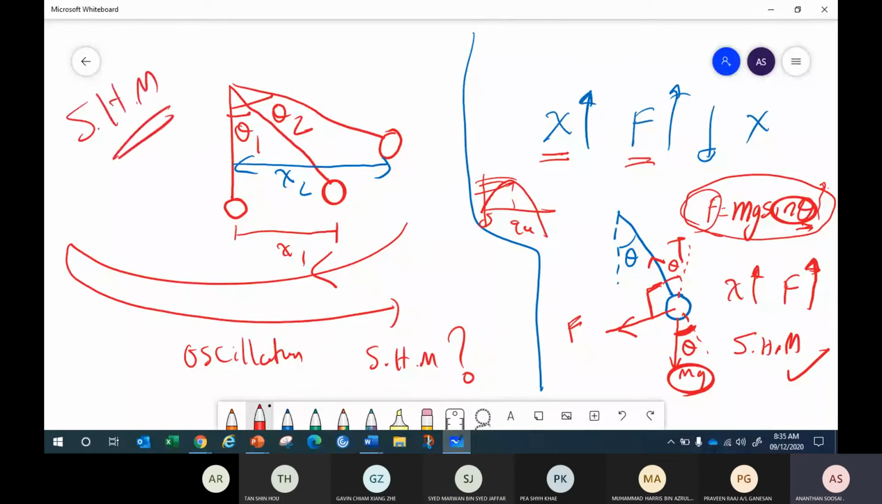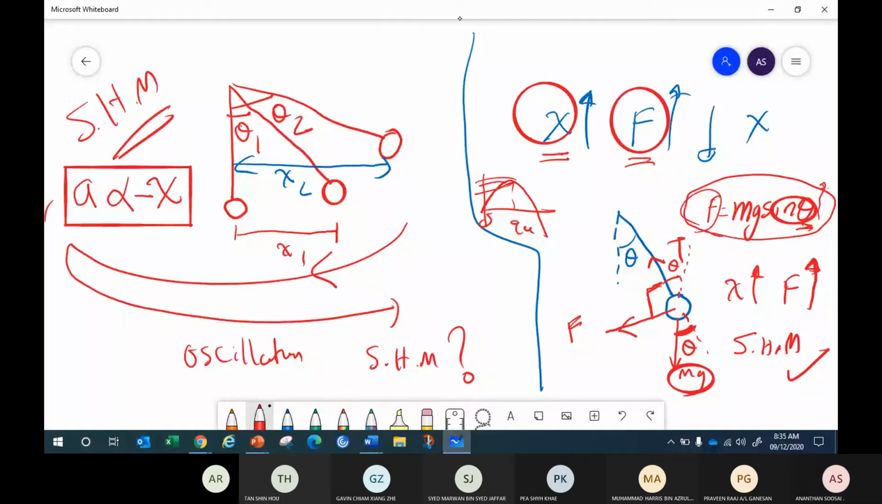Label it as SHM, simple harmonic motion. Why label it as SHM? Because the acceleration is directly proportional to the displacement, but in the opposite direction. This rule is obeyed by this system, so this is an SHM. Any questions? You don't understand, guys? You have to resolve this to check: displacement rises, force rises, then it's an SHM.